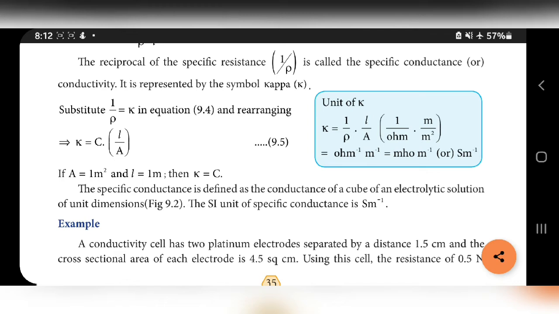Substituting 1 by rho is equal to kappa, we will get kappa is equal to C into L by A, because 1 by rho is equal to kappa.